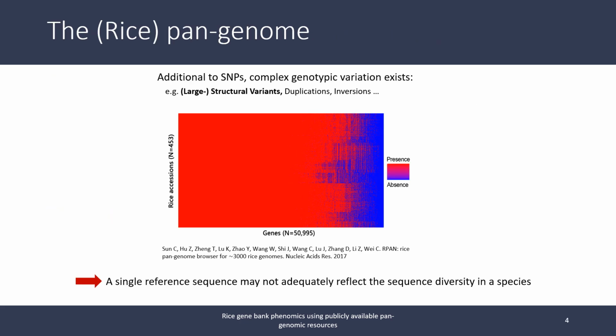In addition to SNPs, complex genotypic variation exists. In rice, stretches of sequence several thousand base pairs large spanning whole genes have been found to be absent in some accessions. Because of this, a single reference sequence cannot adequately reflect the whole sequence diversity of the rice species.